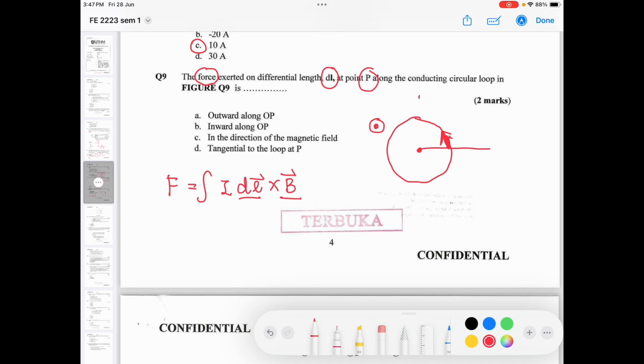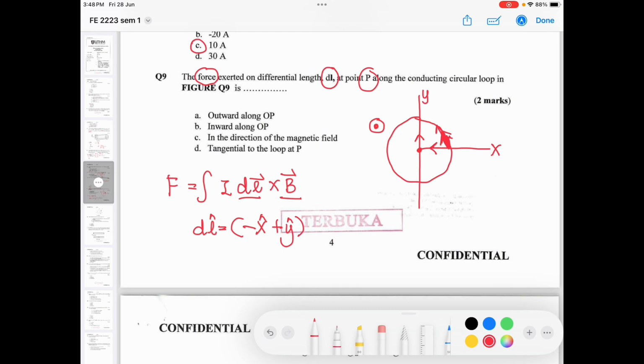Maybe I will put the coordinate system so it is easier for you to see. This direction is a combination of x and also y. Now I talk about the direction only. The dl direction is first of all negative x, and then y.